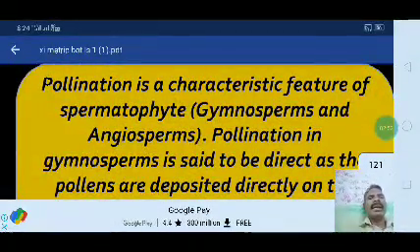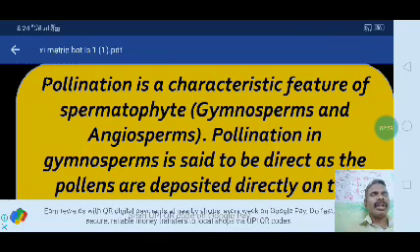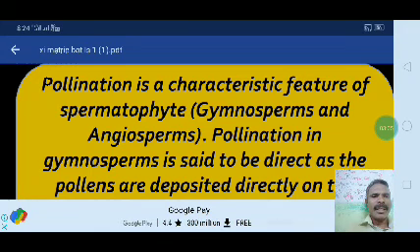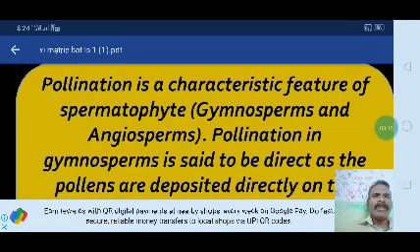Next, some characteristic features. Pollination is a characteristic feature of spermatophytes. Gymnosperms and angiosperms come under spermatophytes, which are seeded plants. Gymnosperms are open-seeded plants and angiosperms are closed-seeded plants. Sperma means seed.